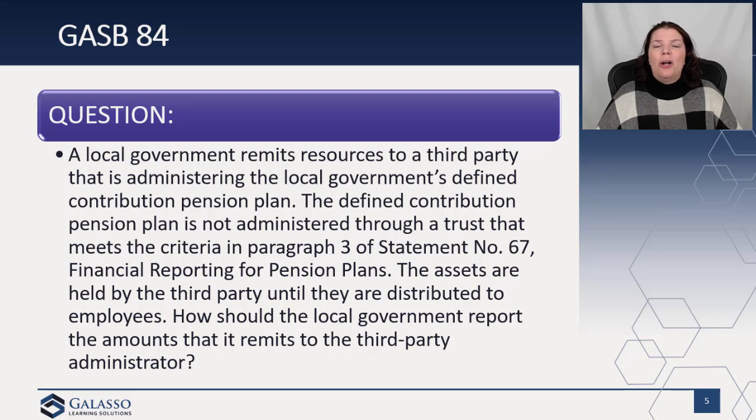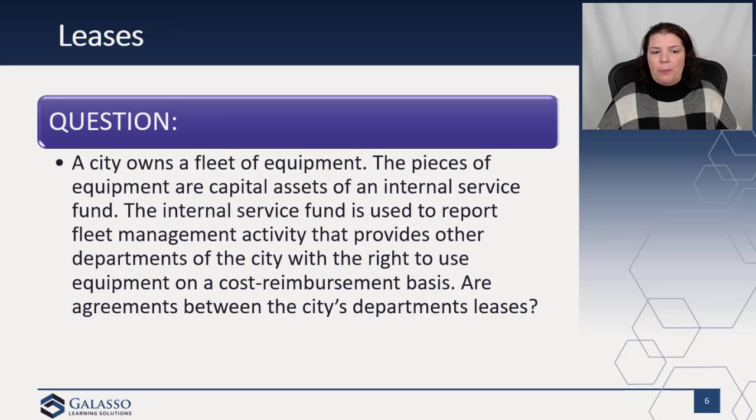Remember, when you are not in a trust, any assets are reported as assets of the government. So in this scenario, the amounts that are remitted to that third party are not outflows of resources. Those items continue to be reported as assets of the local government because they're not in a trust. And so I think that's a great clarifying question.